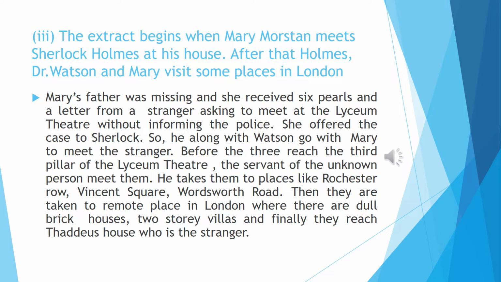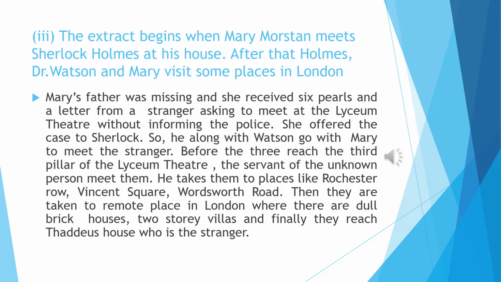So he, along with Dr. Watson, goes with Mary to meet the stranger. Before the 3 reach the 3rd pillar of the Lyceum Theatre, the servant of the unknown person meets them.